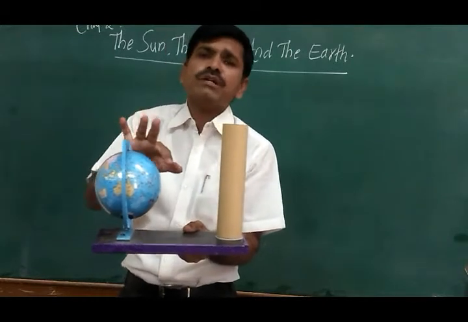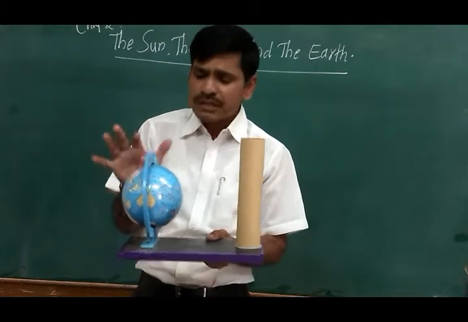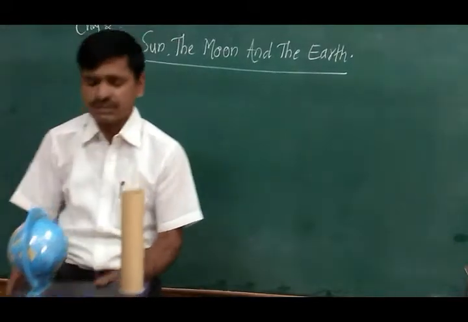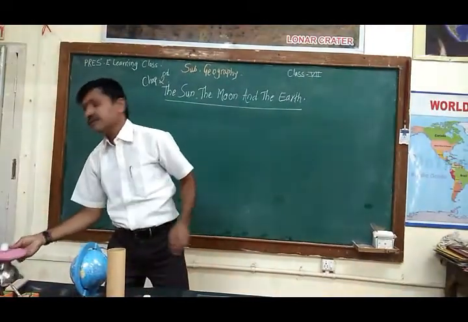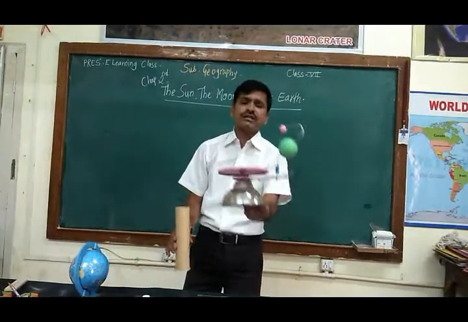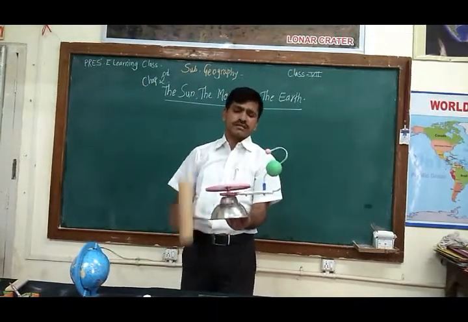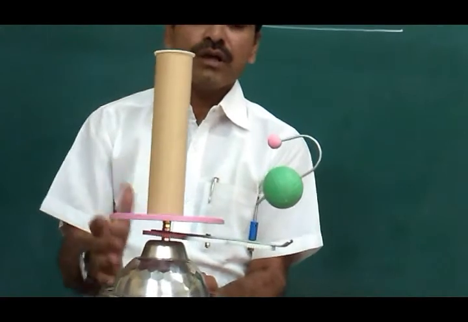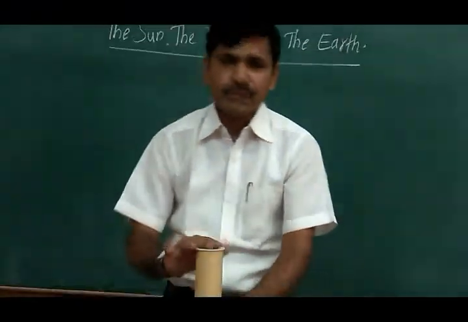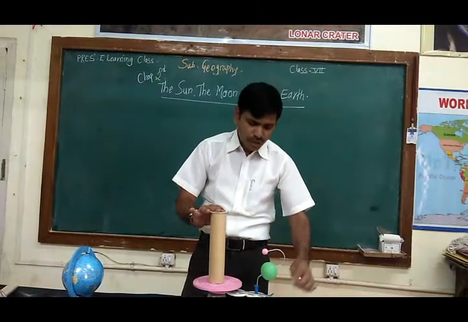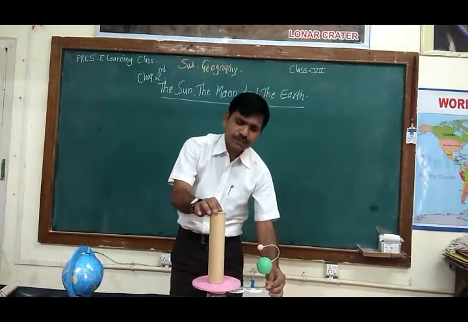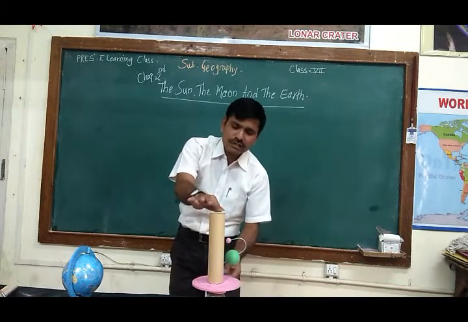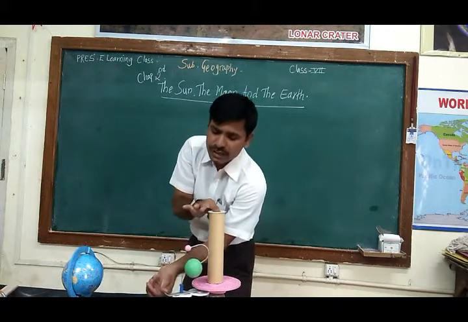This earth is also having one important satellite known as the moon. When the earth is rotating around the sun, the same time the moon is also rotating around the sun, in the clockwise as well as anti-clockwise. With the help of this model you can understand. Suppose this is the earth, sun and the moon model. When this earth is rotating around the sun, at the same time we will observe this moon. Earth is rotating around the sun and the moon is also rotating around the earth.